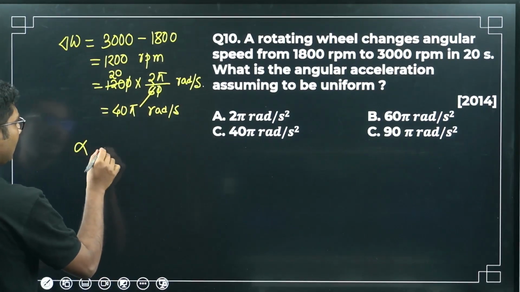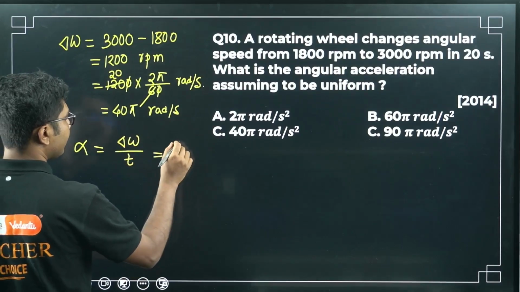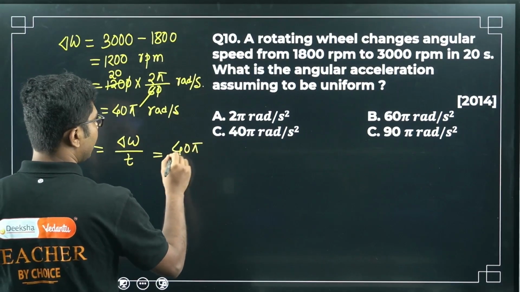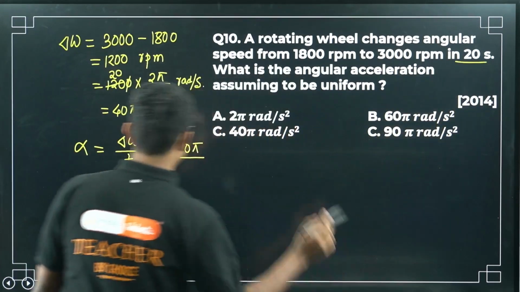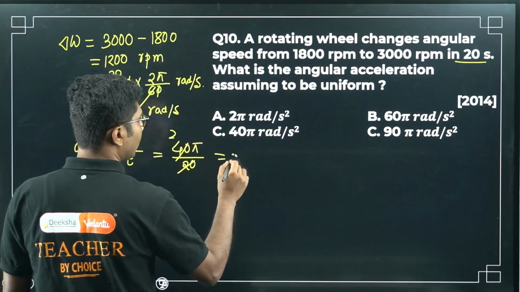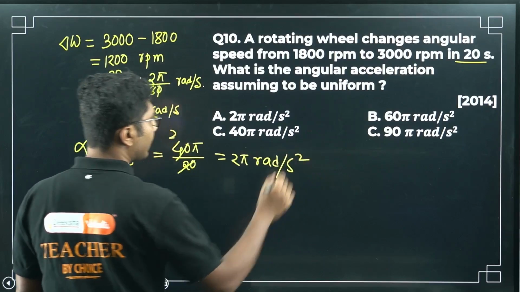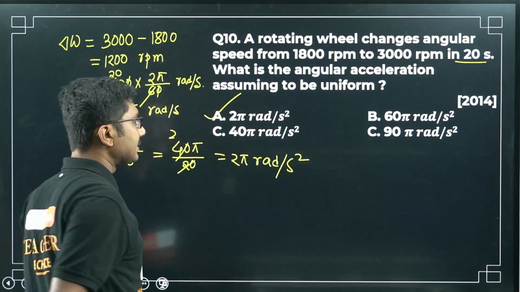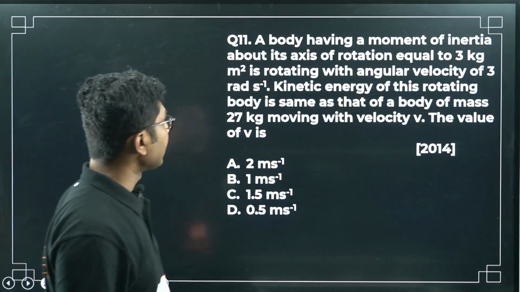So alpha is given by change in angular speed divided by time, that is 40 pi divided by time, which is given here as 20 seconds, right? So with 20 seconds you will get 2 pi radian per second square. So 2 pi radian per second square is the correct answer, right? Now let's move on to the next question.